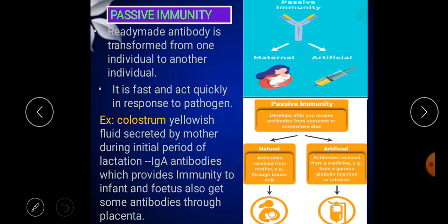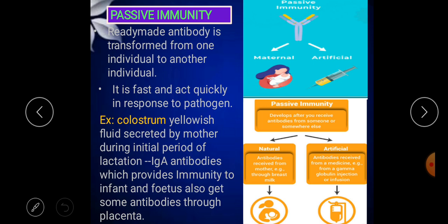Now both the active and passive immunities can happen naturally, or they can be made to happen in an artificial form. Okay, so here we can go with the natural and artificial types of passive immunity.